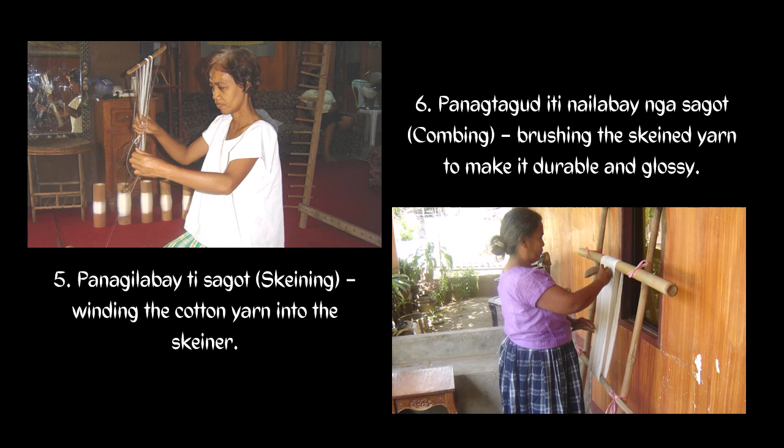Next is panaglibabay tisagot, or skeining, winding the cotton yarn into the skeiner, so it becomes thinner. Next is panagtagod iti nailabay nga sagot, or combing, brushing the yarn to make it more durable and glossy, not rough or coarse.